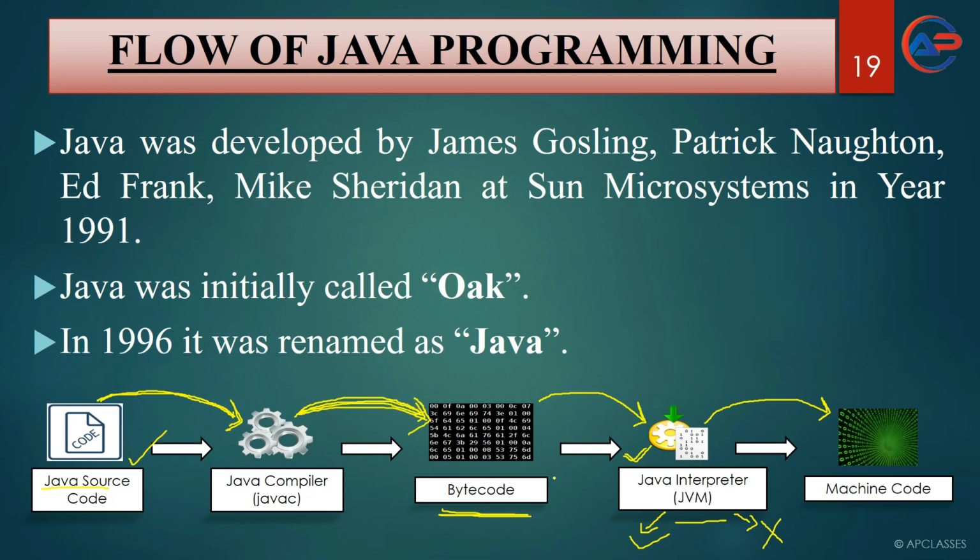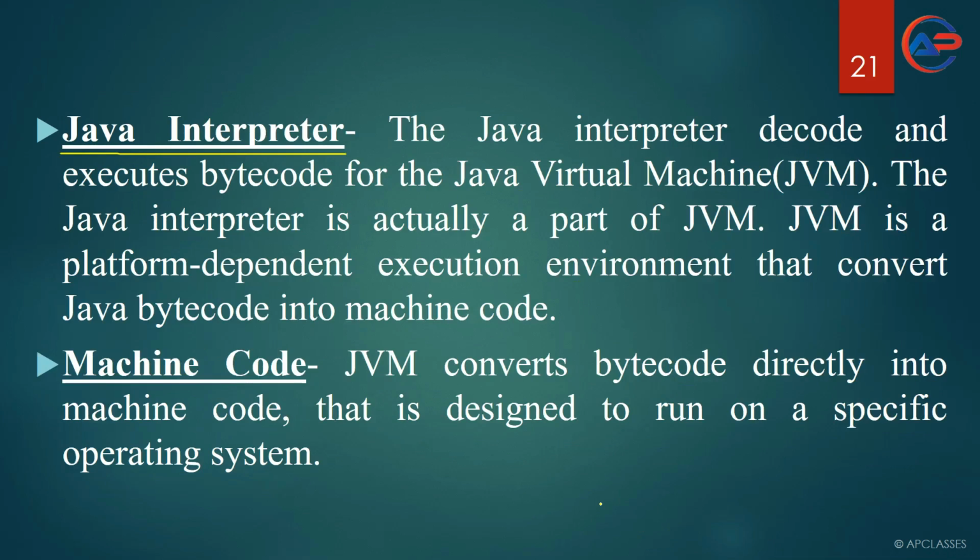But here you have to remember that a bytecode, once the source code is converted to bytecode with the help of the compiler, then with the help of the interpreter it will be decoded for JVM. Here you can see the Java interpreter decodes and executes bytecode for the Java virtual machine. So the bytecode will be decoded and executed for the Java virtual machine with the help of the interpreter.